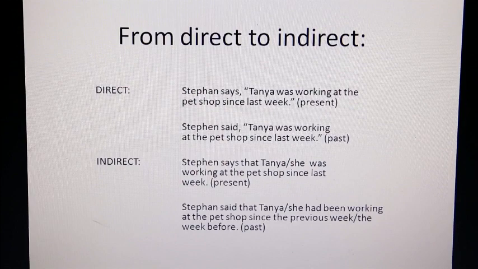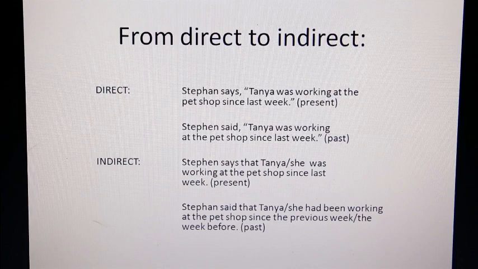And then there are your changes. Okay. So yeah, still since last week, it's your time word. There now you have Tanya was working. Okay. When your introductory verb says, then everything stays as it is.